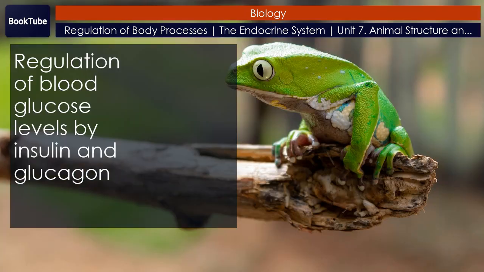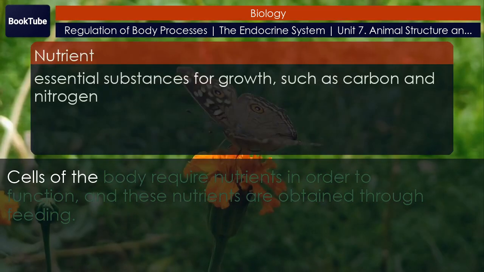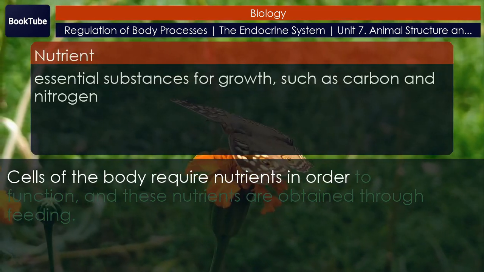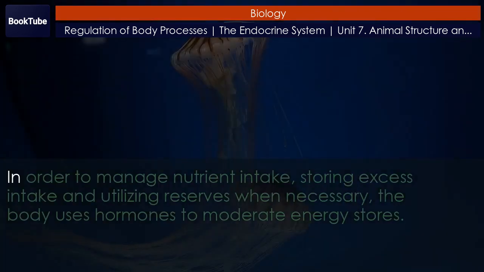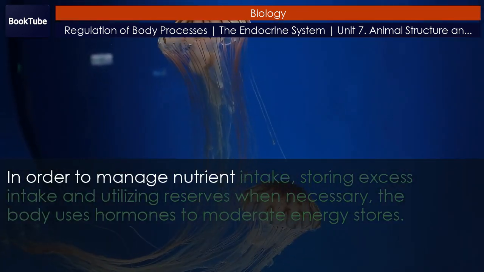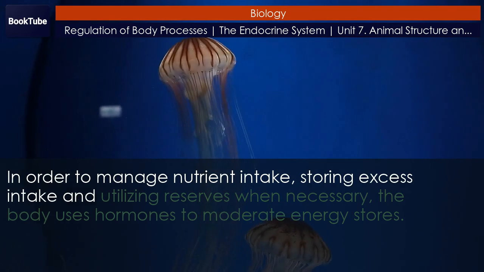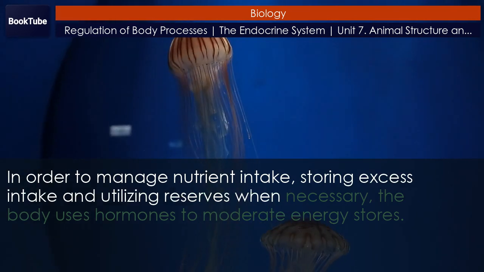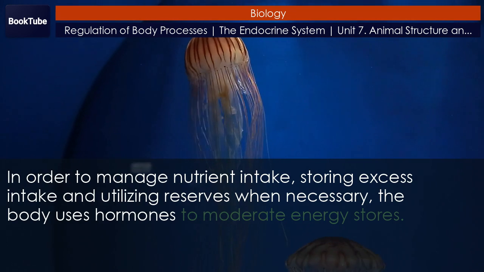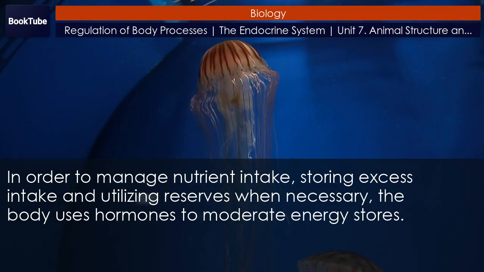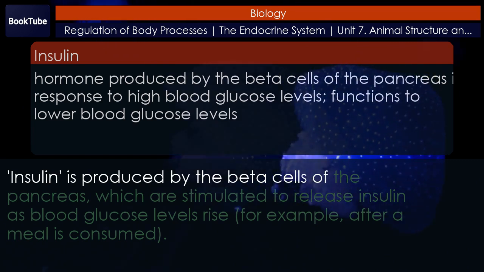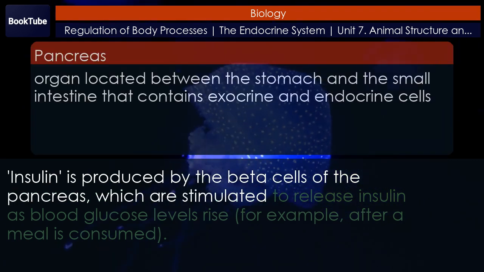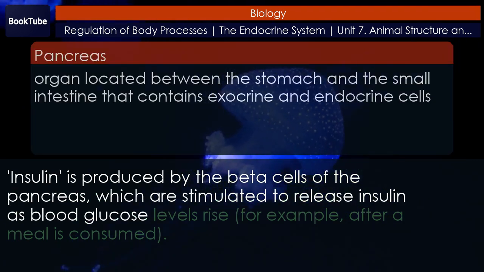Regulation of blood glucose levels by insulin and glucagon. Cells of the body require nutrients in order to function, and these nutrients are obtained through feeding. In order to manage nutrient intake, storing excess intake and utilizing reserves when necessary, the body uses hormones to moderate energy stores. Insulin is produced by the beta cells of the pancreas, which are stimulated to release insulin as blood glucose levels rise.